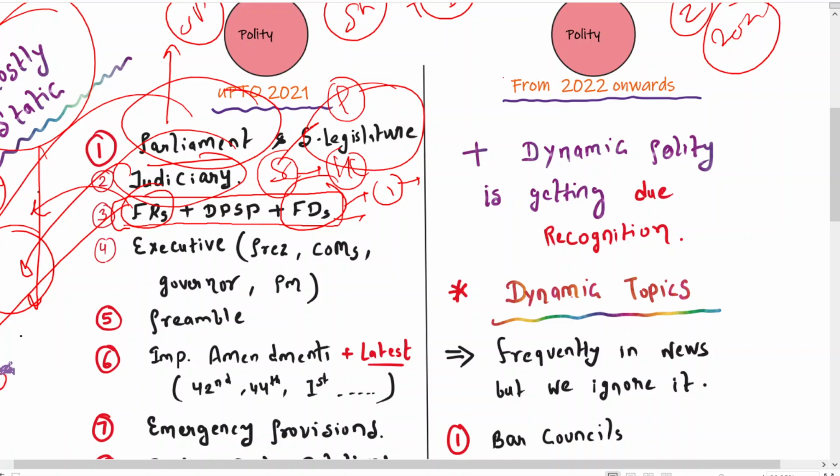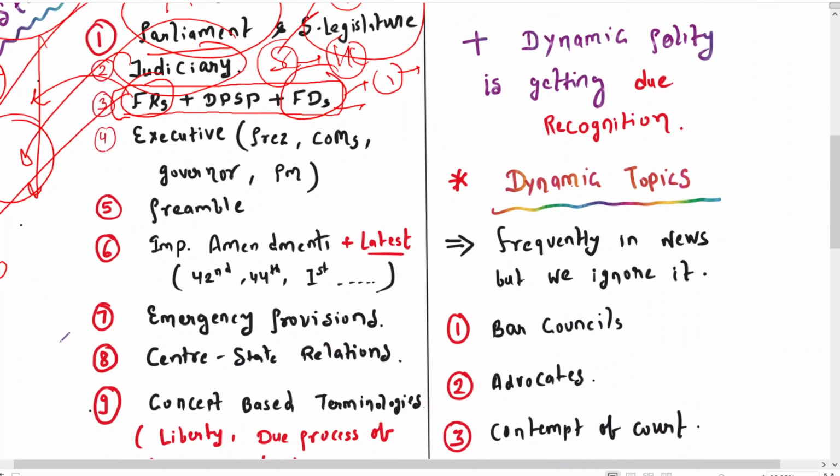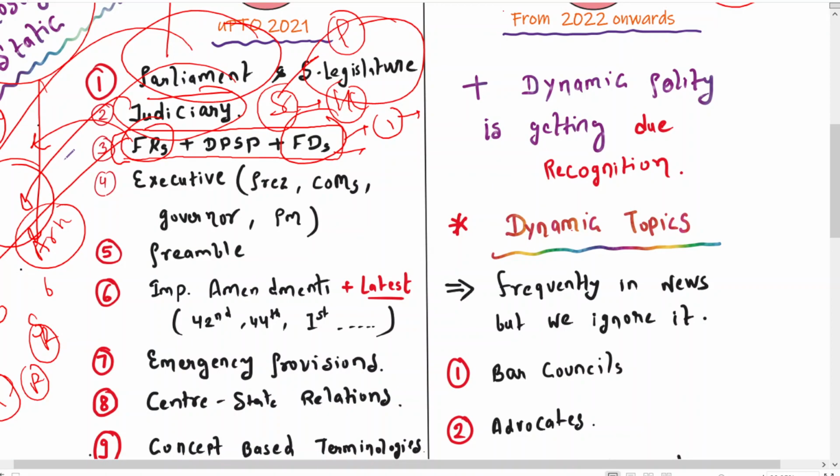sub-derived fundamental rights, like when we talk about Article 19 basically. There are derived fundamental rights, like we have the right to speech and expression, but it also includes a right to information. And when we talk about Article 21, that deals with the right to life and liberty, but its sub-derived rights are what? Right to privacy, right to dignity, right to shelter. So you have to decode deeper, and from where can you do it? M. Lakshmikant. Majorly your static portion will be covered from M. Lakshmikant. That is a big relief for you.